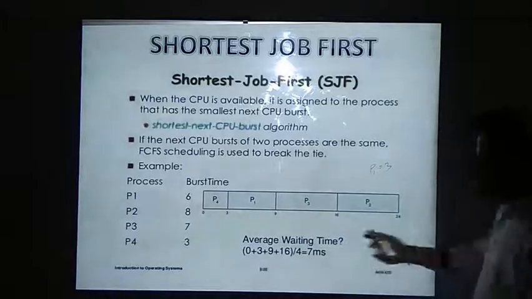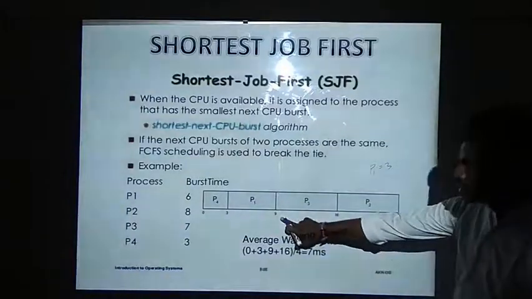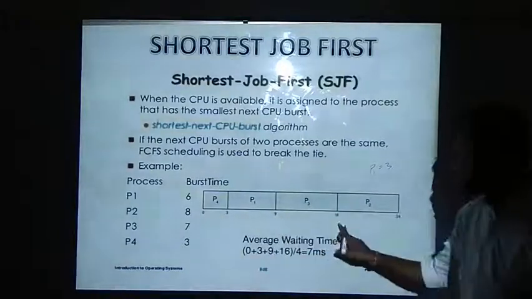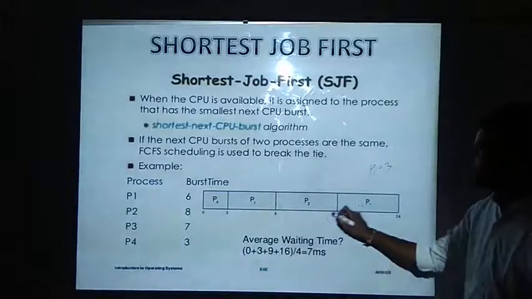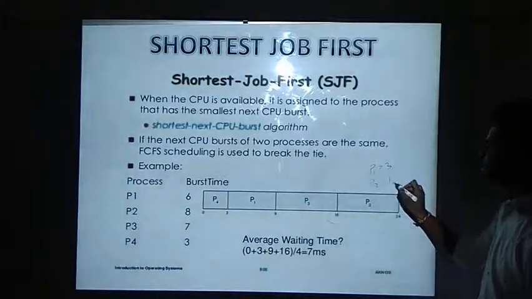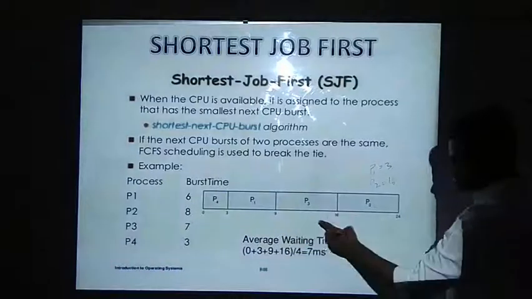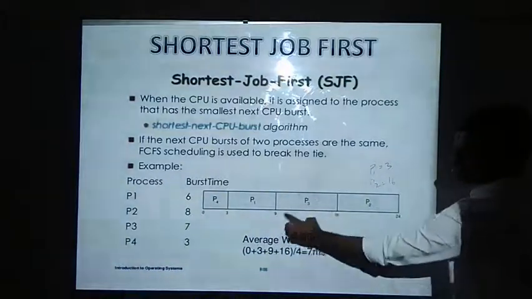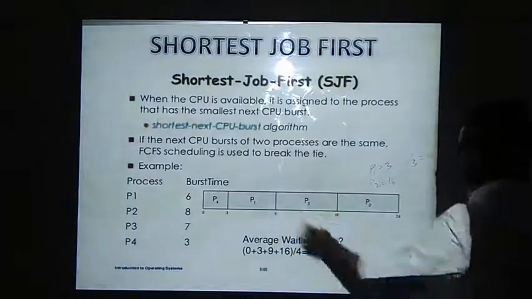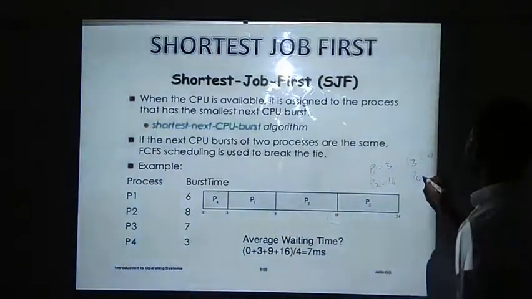16. This is 9 now. After this 9, P3 is taking how much time? 7. That is 16. 16 milliseconds. P2 is waiting for 16 milliseconds. And P3, where is P3? P3 is waiting for 9 milliseconds. And P4 is waiting for none, that is 0.